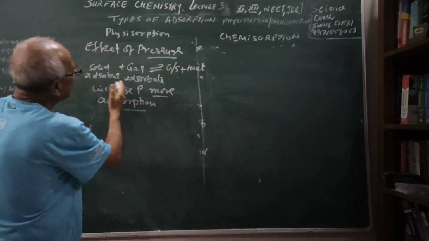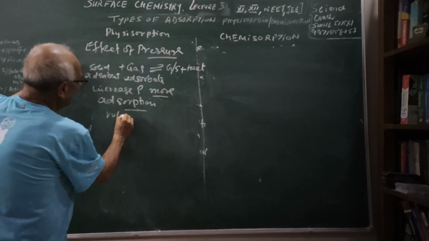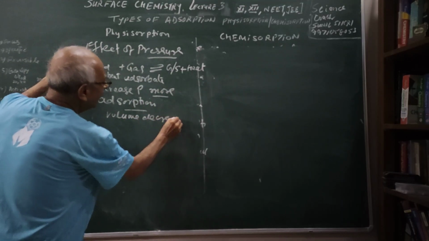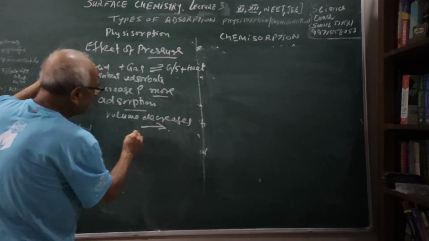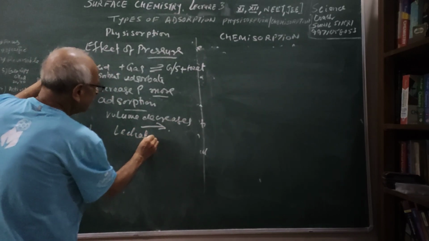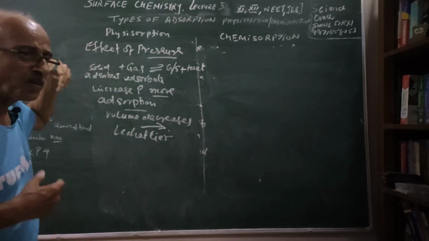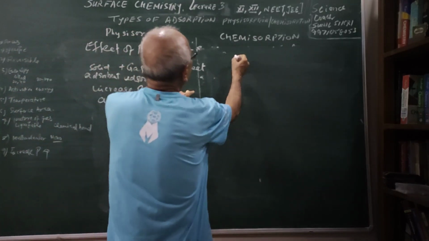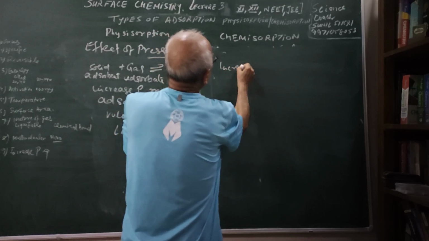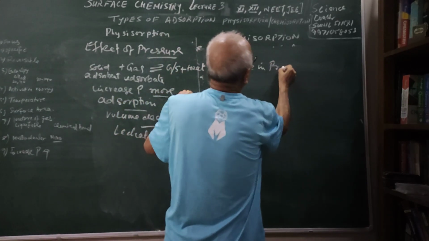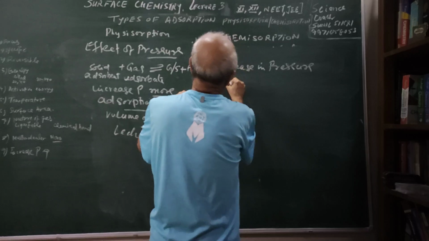As on the right hand side the volume decreases, according to Le Chatelier's principle, I can say that with increase in pressure the physisorption will increase, and in chemisorption also we will find that with increase in pressure more adsorption takes place.